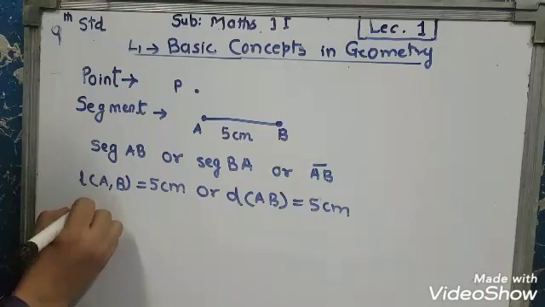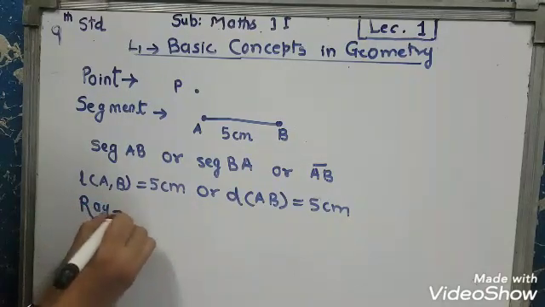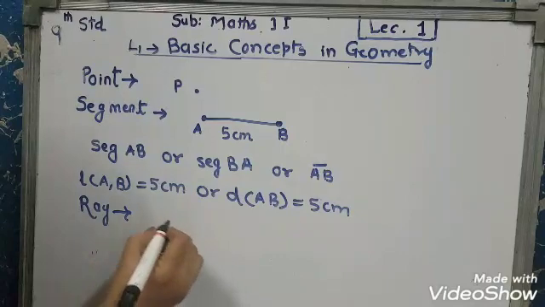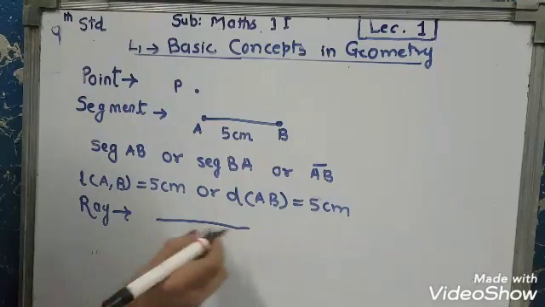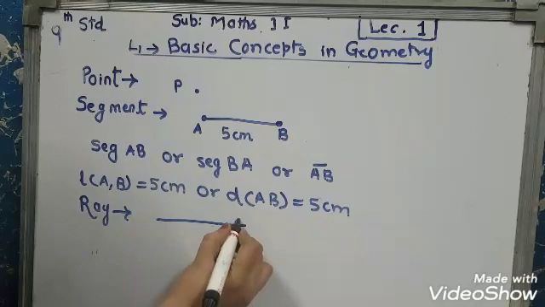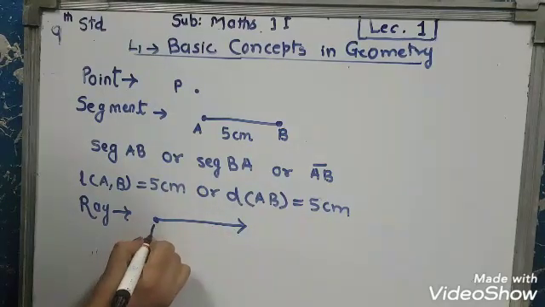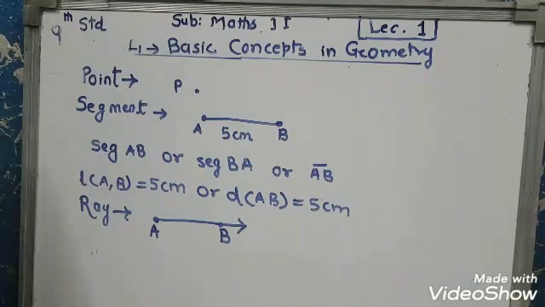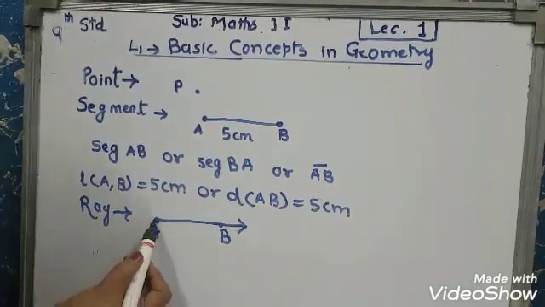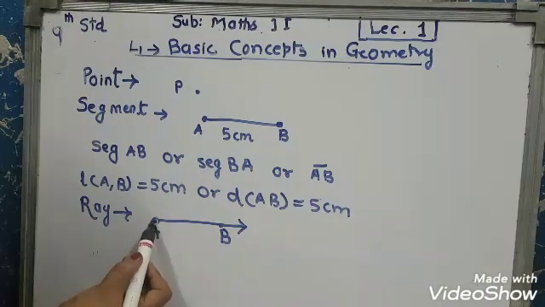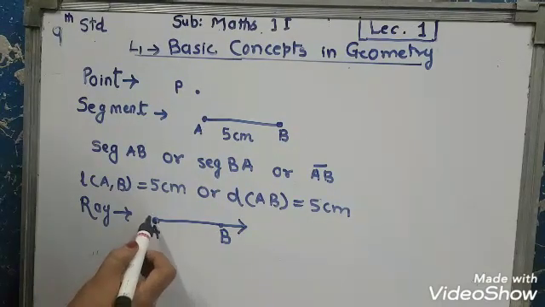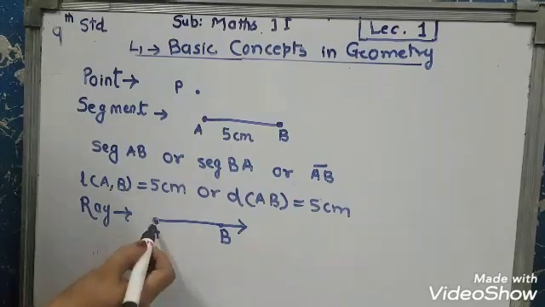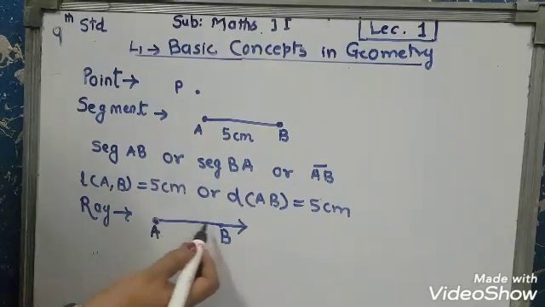Now the next concept is ray. This is the diagram of a ray. In a ray, this point is a fixed point. This fixed point is also called the starting point or initial point. From this point, this ray originates.